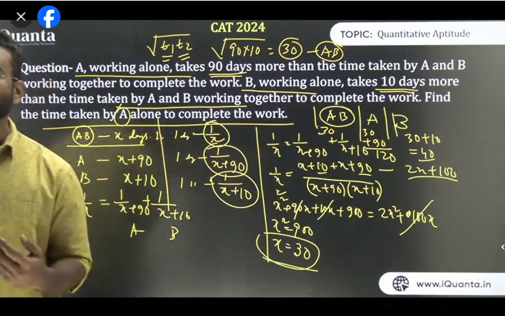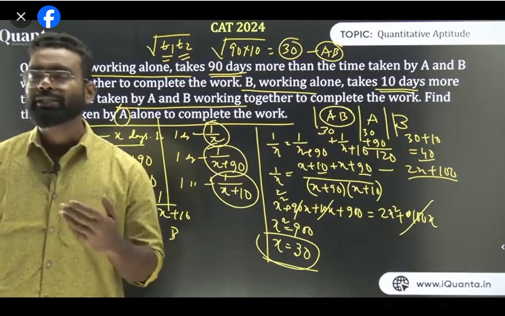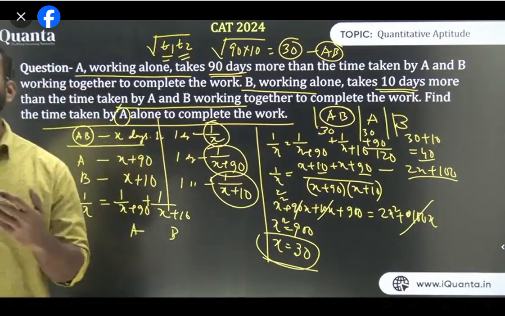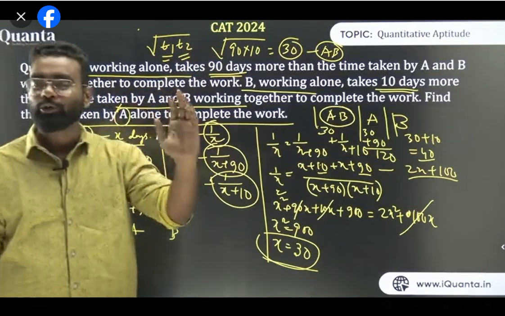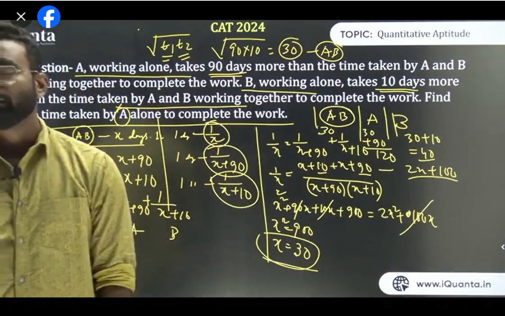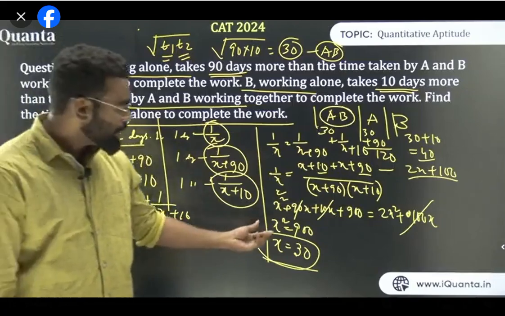The shortcut is root over T1, T2. T1 कितना है? When A is working alone, how much time A takes extra? When B is working alone, how much time B takes extra? So the shortcut is root over T1, T2. T1 is the time taken by A extra, and T2 is the time taken by B extra. That is the shortcut. शॉर्टकट में कुछ समझना नहीं है भाई, यहाँ पे देखो वही आ रहा है 900.